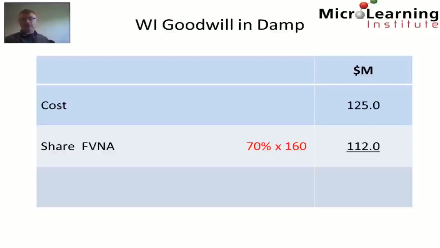So this valuation equates to $112 million in terms of the share that the Zambezi Group acquired. Consequently, on the acquisition of Damp, the Zambezi Group recognized an additional $13 million in goodwill. So this information now allows us to reconcile the goodwill balances on the opening and closing statements of financial position.